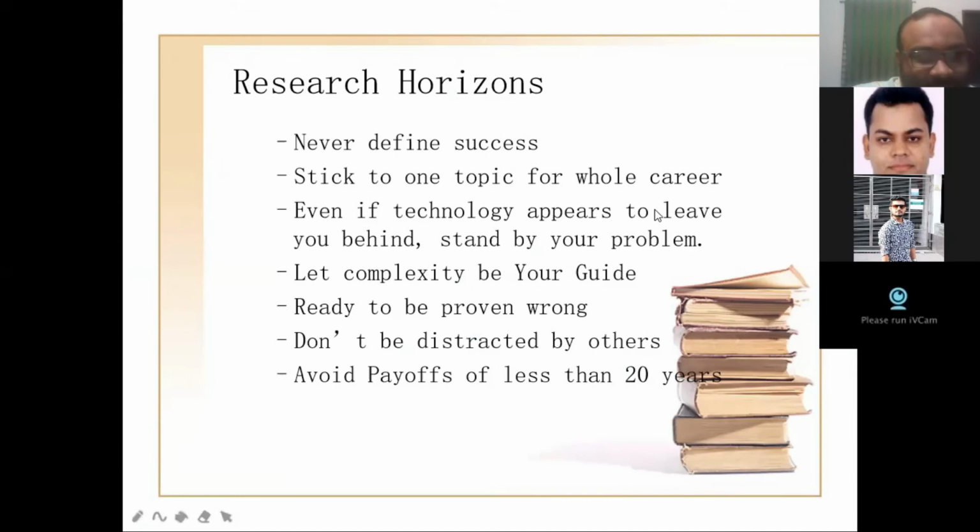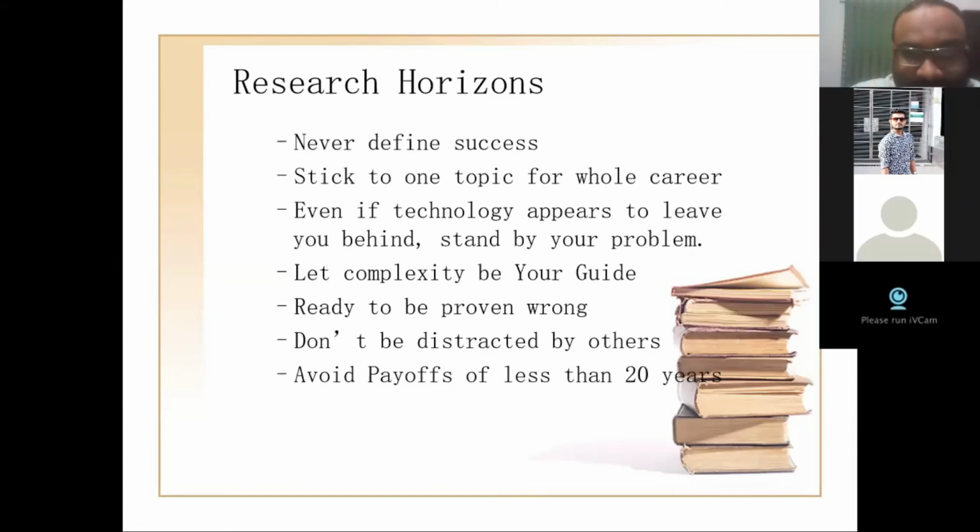Even if the technology appears to leave you behind, stand by your problem. Let the complexity be your guide. For example, if I want to design a system which is very complex and you deny it, then you have no scope to go for research. So go through that complexity, it will guide you. Be ready to be proven wrong. This is a very important point.